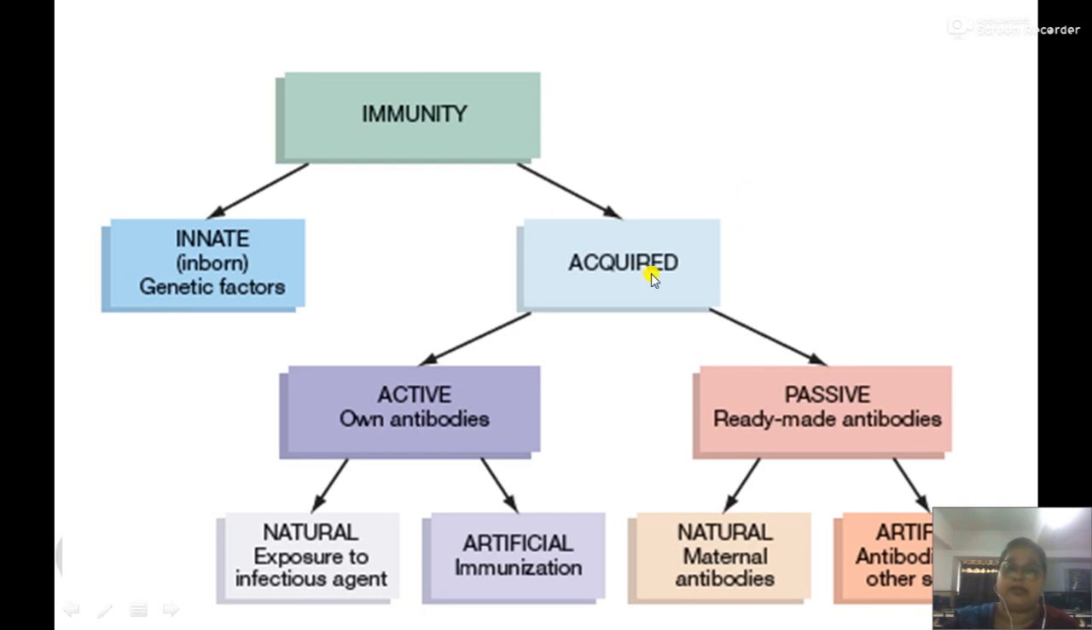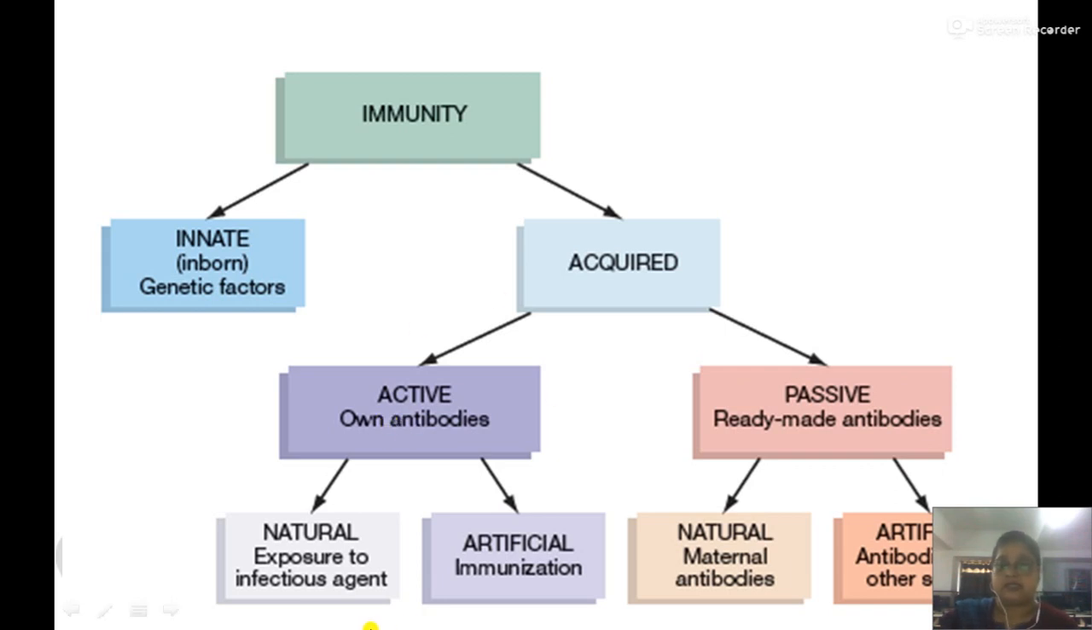While acquired immunity, as the name itself suggests, is the immunity we get after being exposed to an infection. We fight against that infection and then we get the immunity. So with experience we get acquired immunity. Again, acquired immunity is divided into two categories. One is called active immunity and the other is called passive immunity.